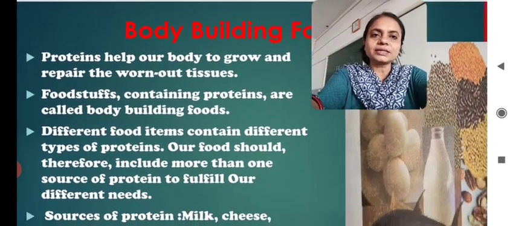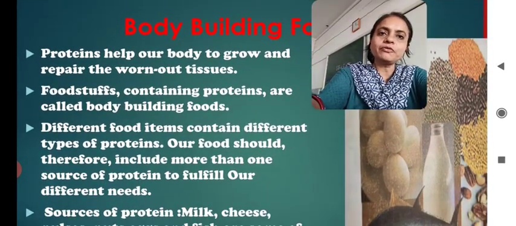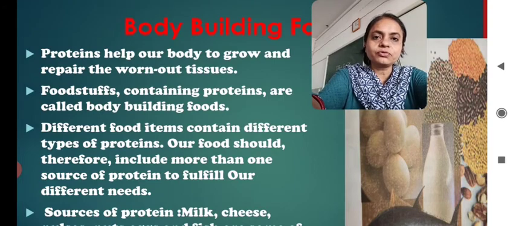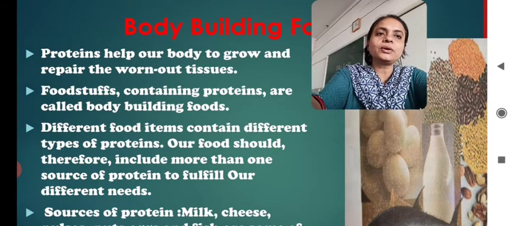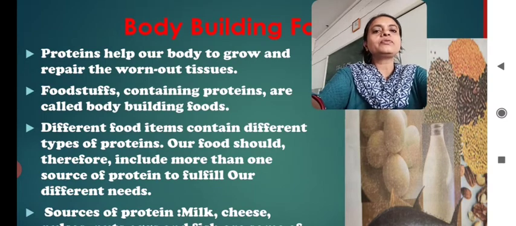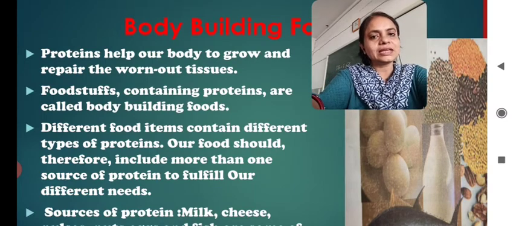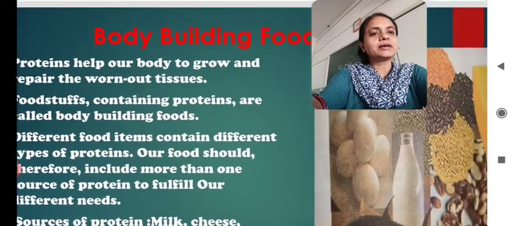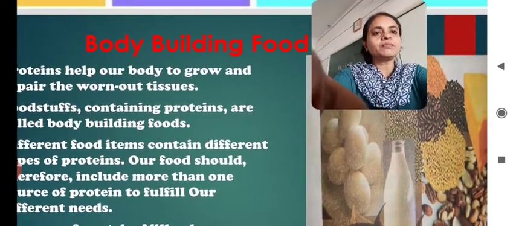Different food items contain different types of proteins. Our food should therefore include more than one source of protein to fulfill our different needs. Now let's have a look at this bodybuilding food.